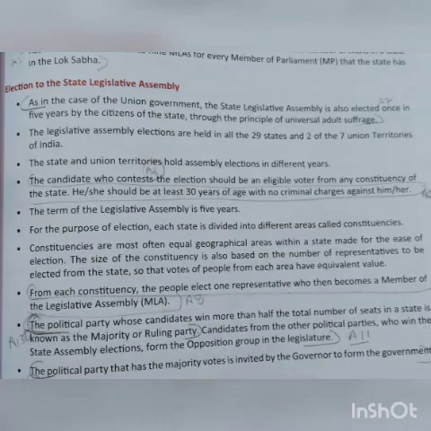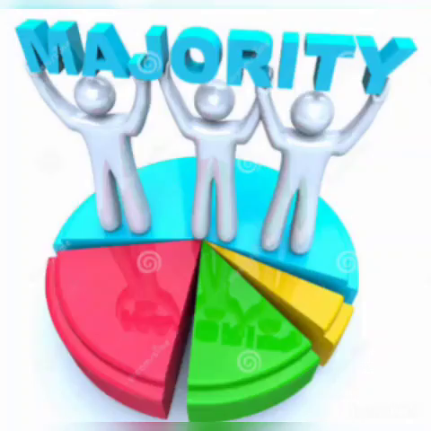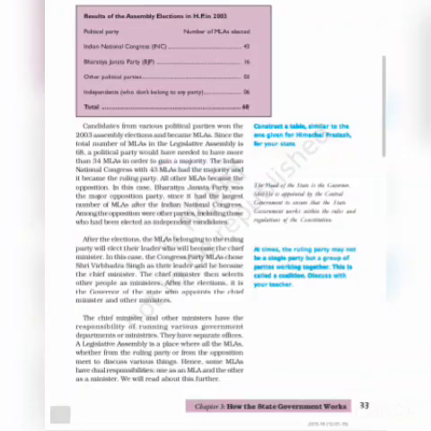The political party whose candidates win more than half the total number of seats in a state is known as the majority or the ruling party, as you can see on page number 33 of the NCERT book in a table of different political parties. In this table you can see that BJP has 44, the maximum number of seats, so it is the majority party.